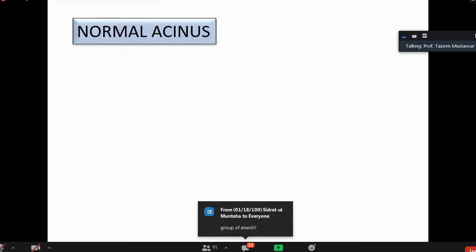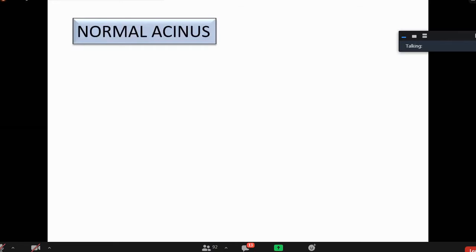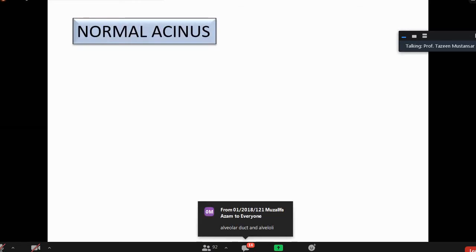After the terminal bronchiole, yes, it is a group of alveoli. After the terminal bronchiole, there will be alveolar sacs, which are part of it, but the whole SCNS is composed of alveolar ducts.